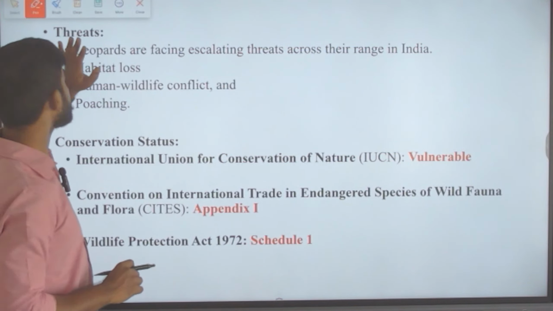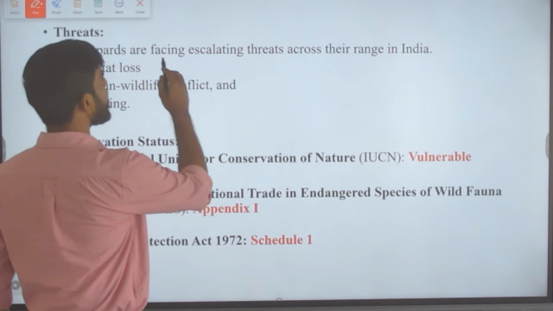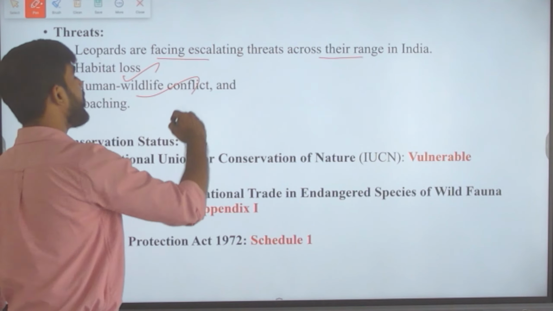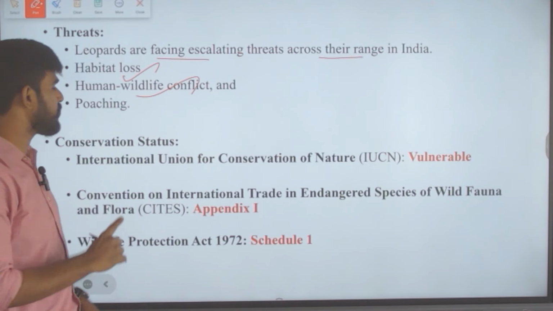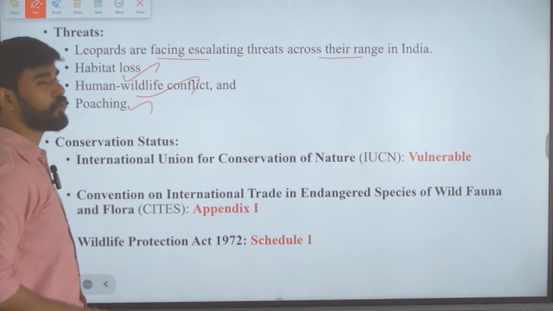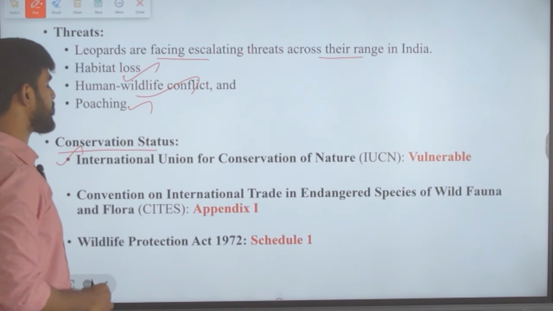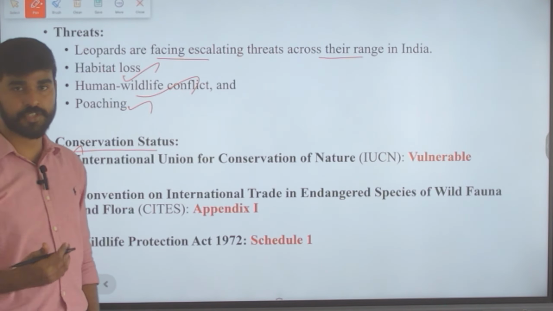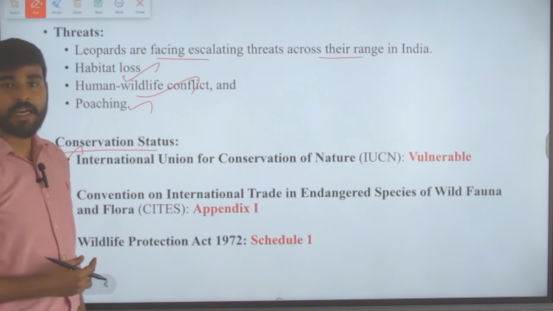Next is, what are the threats faced by leopards? Leopards are facing escalating threats across their range in India, like habitat loss, human wildlife conflict, and then poaching is also done. And what is its conservation status under the IUCN, that is the International Union for Conservation of Nature? Here it is classified as vulnerable.